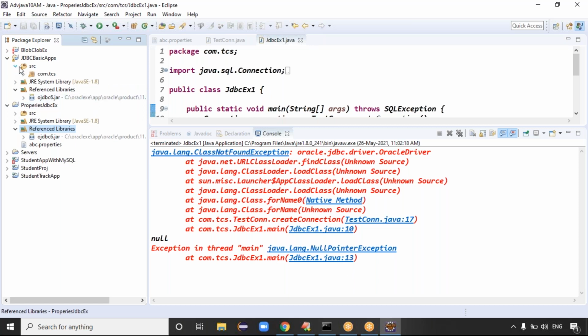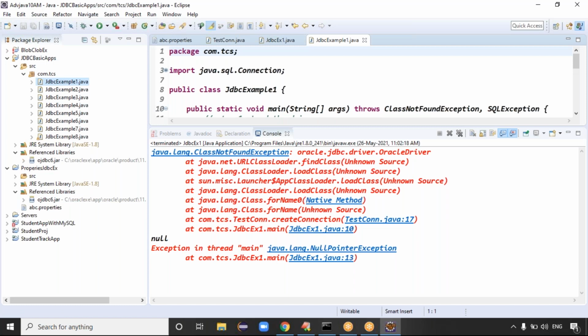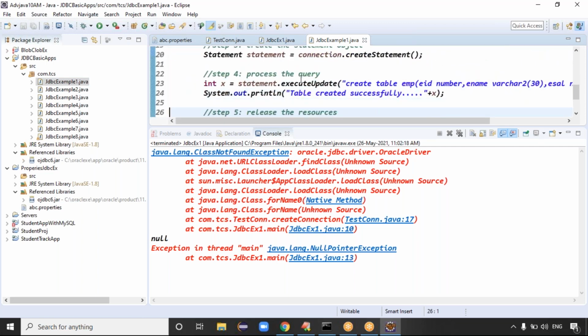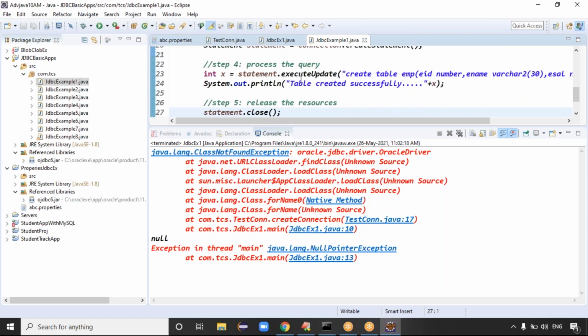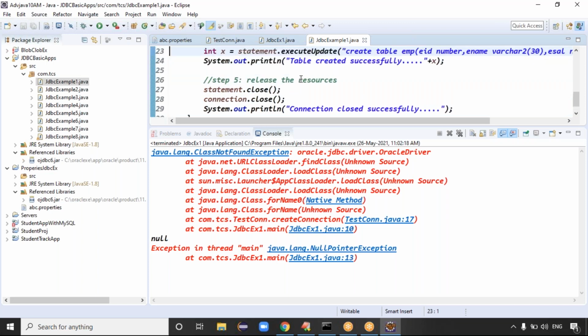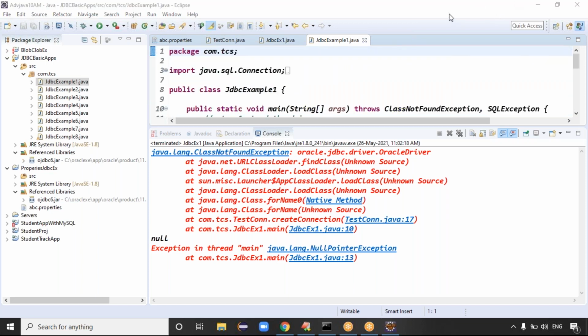Guys, is the driver class name correct? It went down. Guys, what is the issue, man?